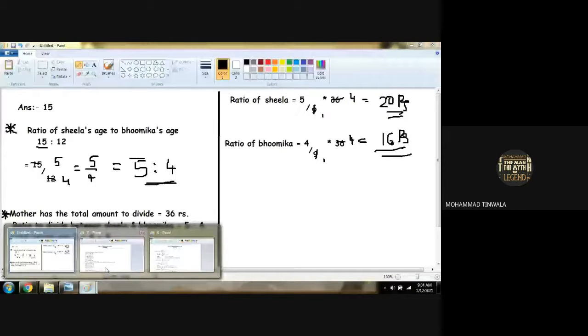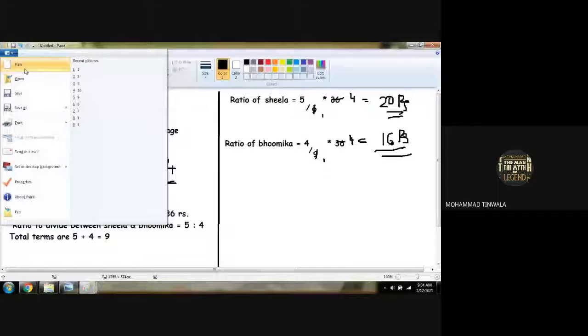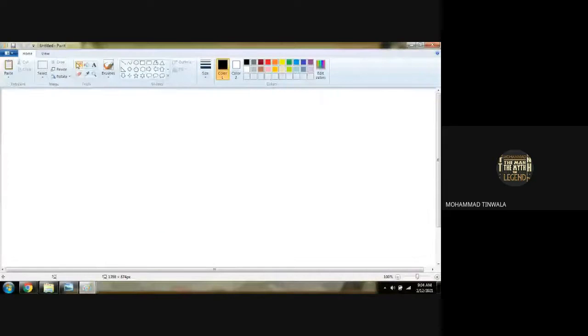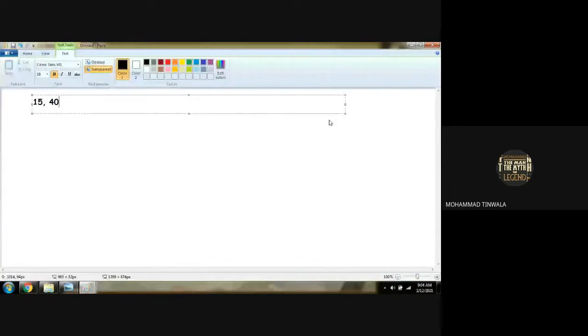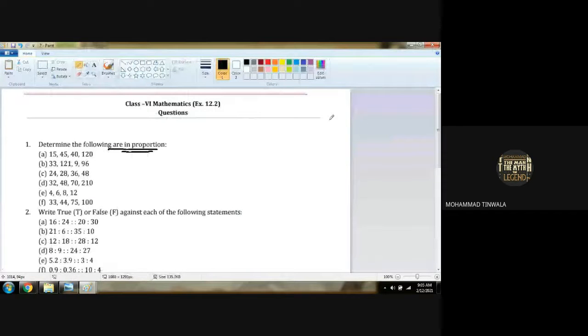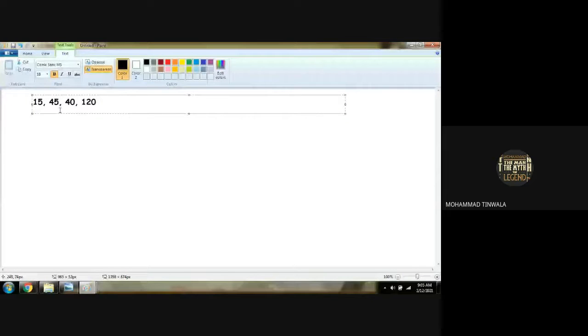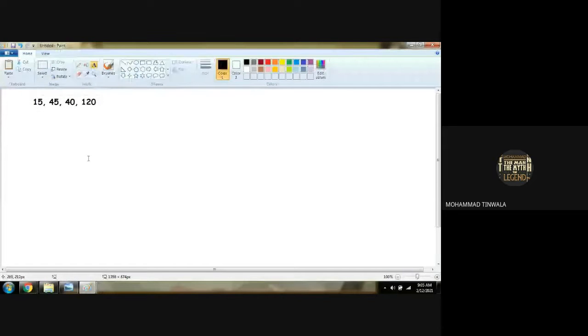Okay, chalo. Then I will start from exercise 12.2. Determine the following are in proportion or not. We have to check whether these 4 things are in proportion or not. Which are the 4 things? First one was 15, 45, 40 and 120. Let us check the question. 15, 45, 40 and 120. Am I correct? 15, 45, 40 and 120. Correct, girls?